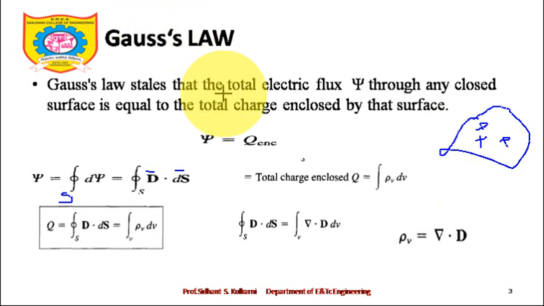Now if this is the case, closed surface and volume must be interrelated by some vector identity. Psi is equal to Q, already given by Gauss law. We have a formula for psi, and a formula for Q. If we compare these formulas, finally we get this. This is the most important expression. We will need this expression in unit number 4 even, and while solving the numericals of this unit also. So Q equal to psi equal to the closed surface integral of D bar dot dS bar is equal to the volume integral of rho v dv.